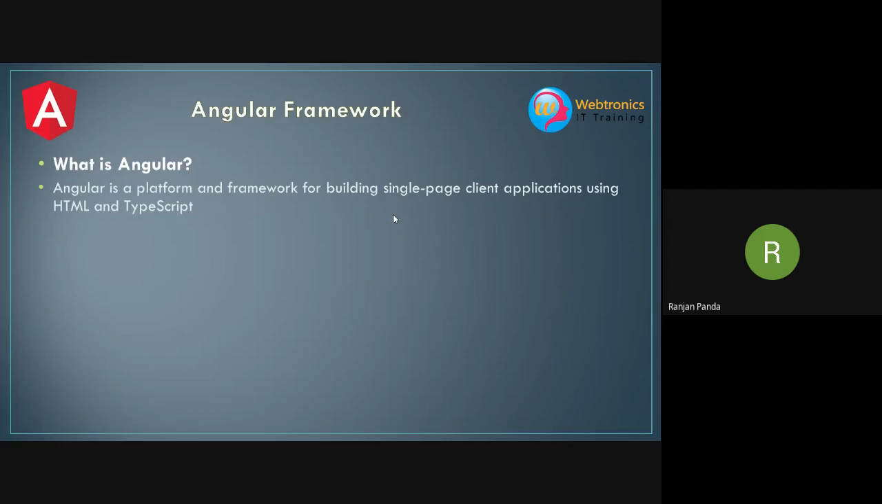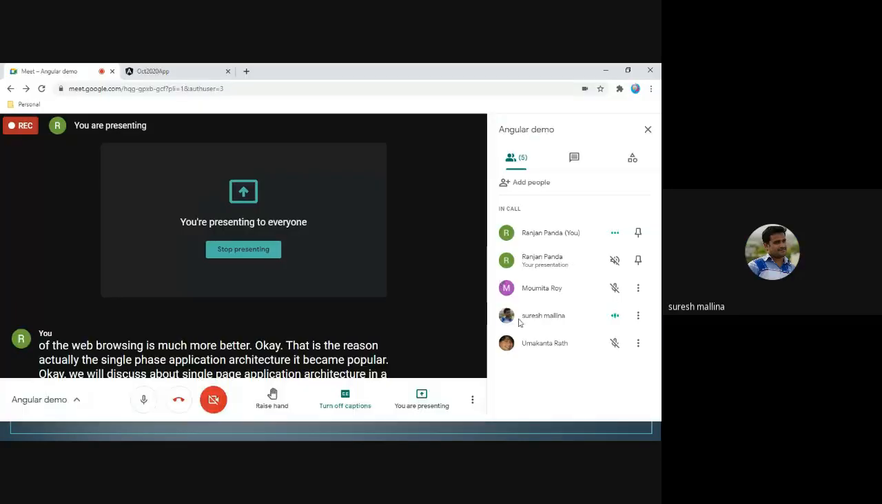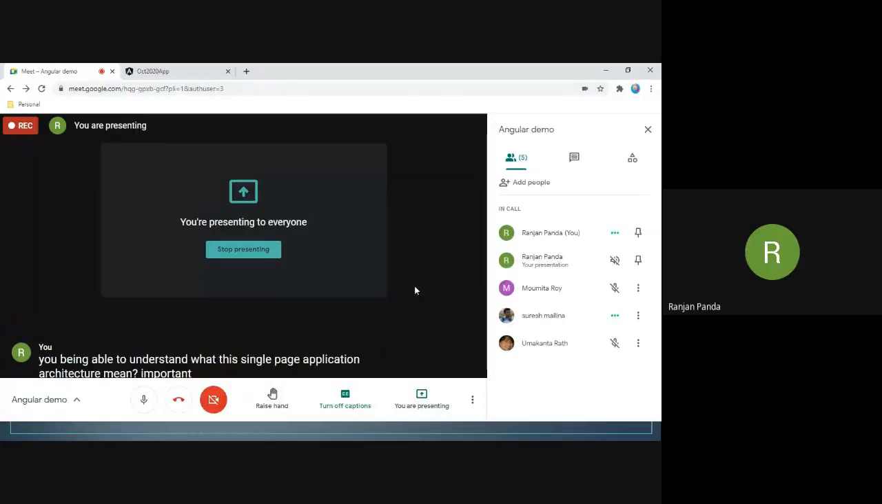Any questions so far? Are you able to understand what this single page application architecture means? Yes, Ranjan.